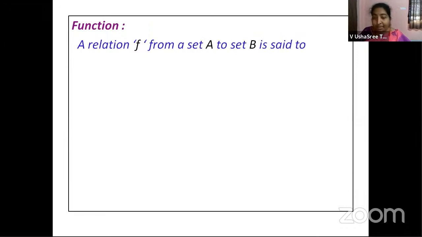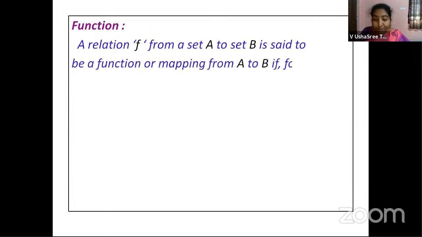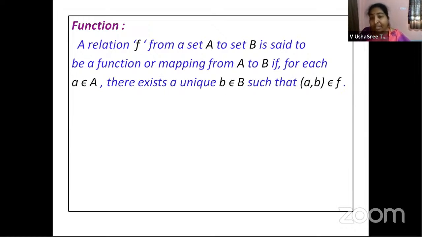A relation F from a set A to set B is said to be a function or a mapping from A to B if for each a belongs to A, there exists a unique b belongs to B such that (a, b) belongs to F. It is denoted by F maps A to B.